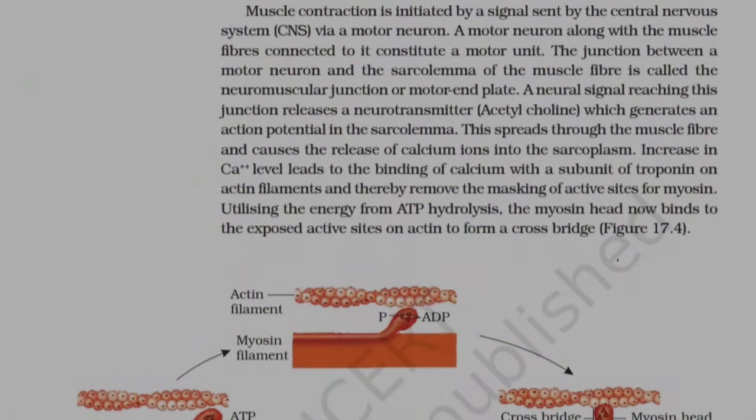This spreads through the muscle fiber and causes the release of calcium ions into the sarcoplasm. Increase in Ca++ level leads to the binding of calcium with a subunit of troponin on actin filaments, and thereby removes the masking of active sites for myosin. Utilizing the energy from ATP hydrolysis, the myosin head now binds to the exposed active sites on actin to form a cross-bridge.